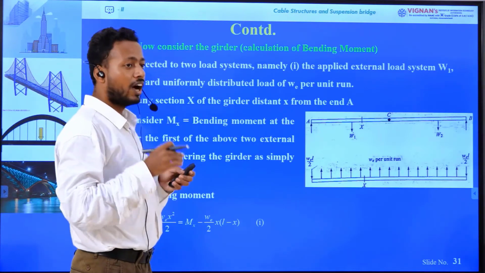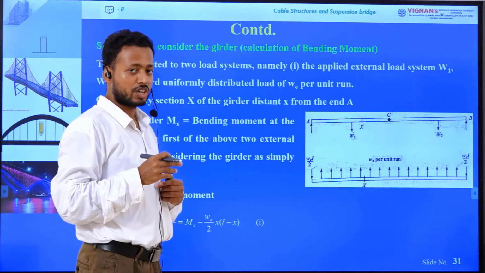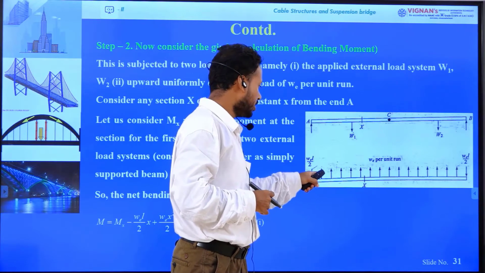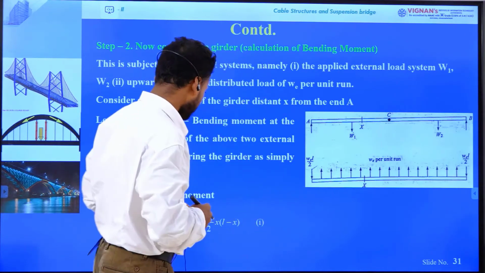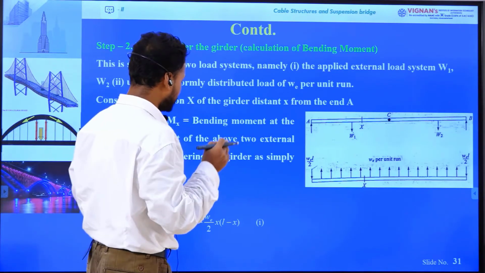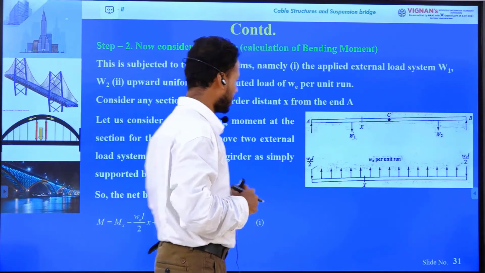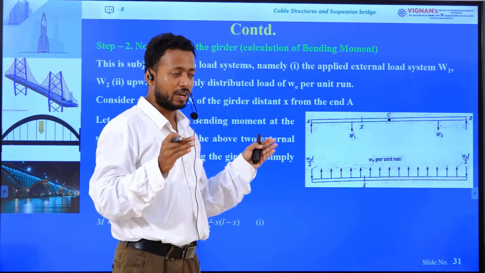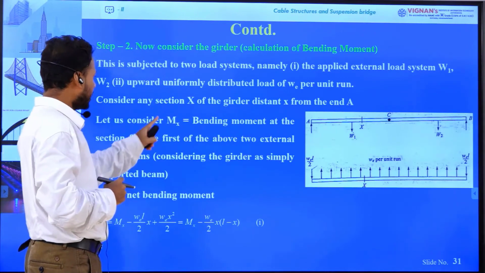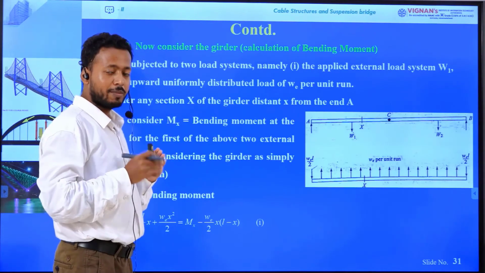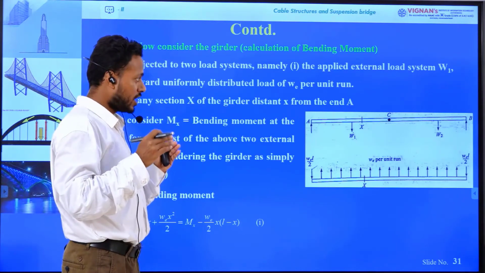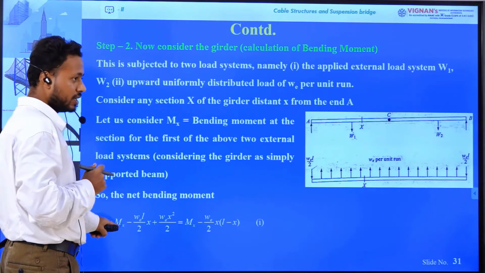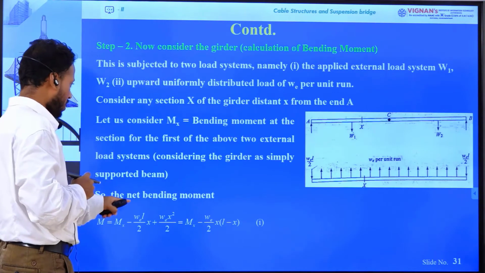That means while deriving the bending moment, I will consider the externally applied point load and the uniformly distributed load separately. Now what bending moment is generated due to the externally applied point load? I am assuming that Mx is the bending moment due to the externally applied point loads W1 and W2.